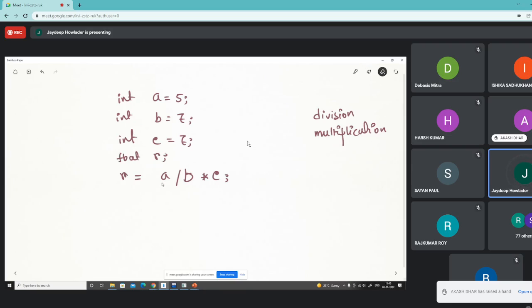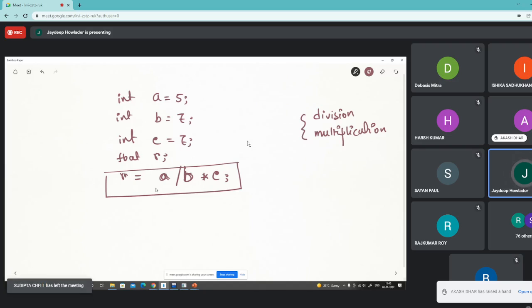Okay. So now just look at this expression or this statement. The statement says that you have to do a divided by b multiplied by c. Okay. So both of these operations, division and multiplication, are having the same precedence. Okay.